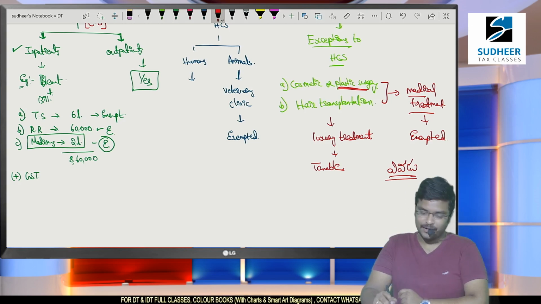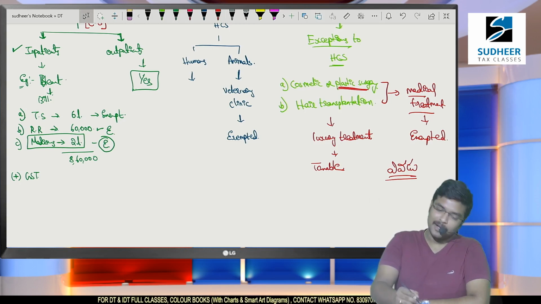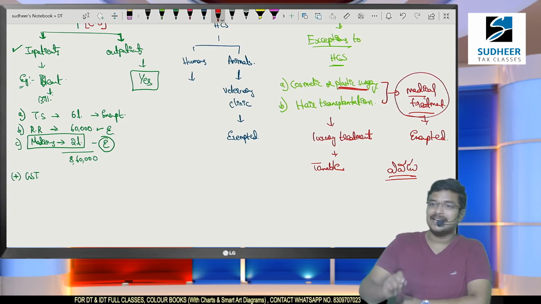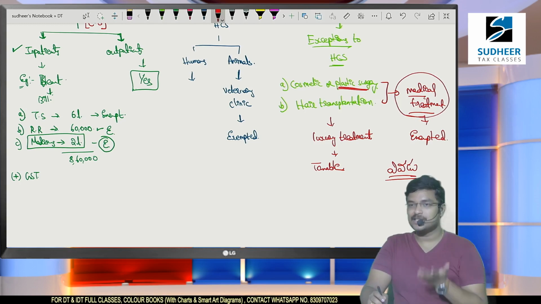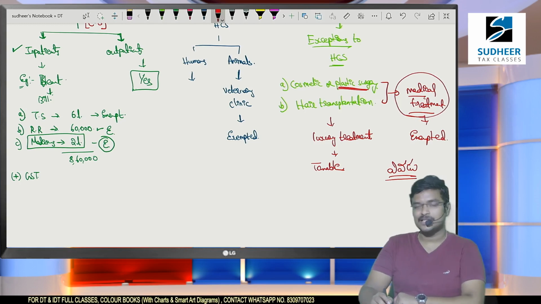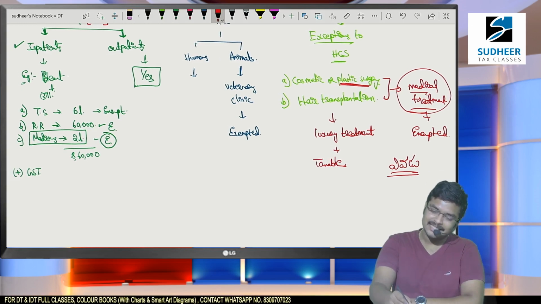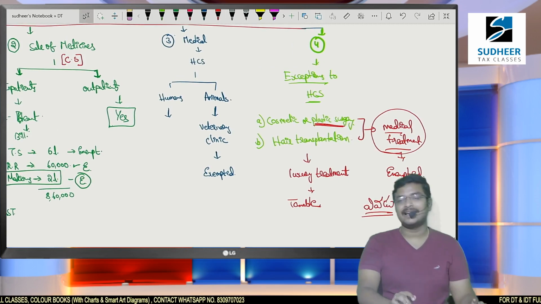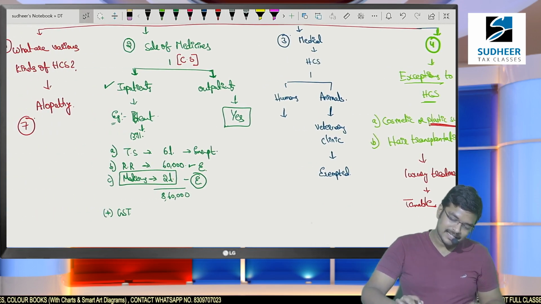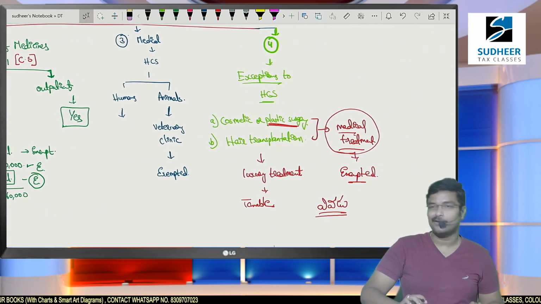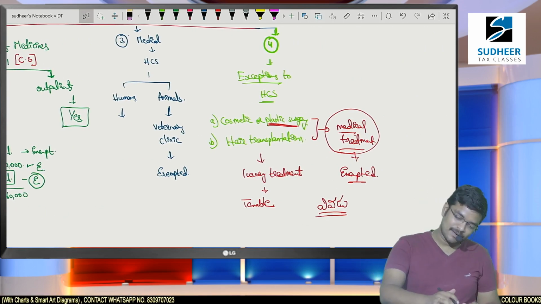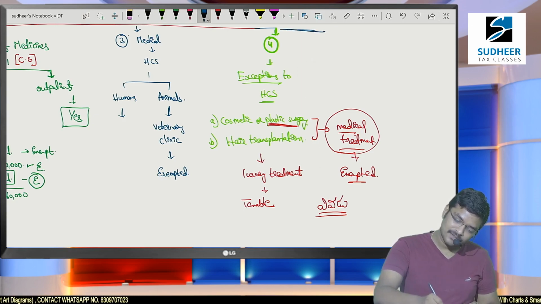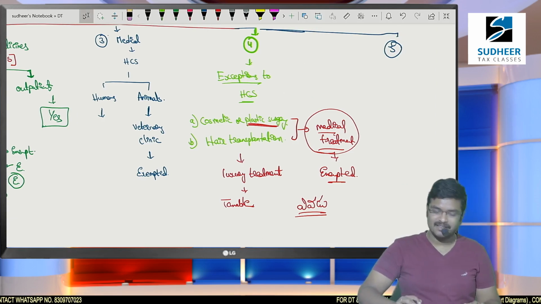So what I am specifying to you is, this treatment is taxable, but if it is part of the medical treatment, then only it is exempted. Sir, in the exam how can we know it is the part? They will specify in the question. Let us see one question so that you will get clarity. Am I clear? So I have explained the definition of the term healthcare services. Okay, there are certain exceptions. This is special case number 4. Sir, what is special case number 5? Yeah, 5 special cases I have specified. After this 5th case, we will go para to para. Okay. So the 5th special case is very simple.